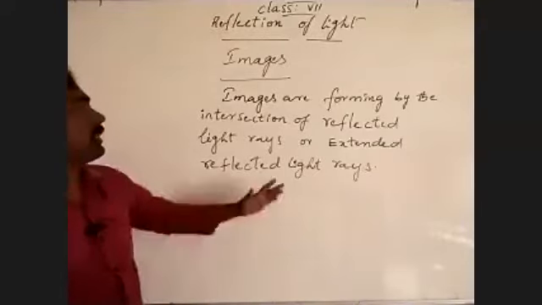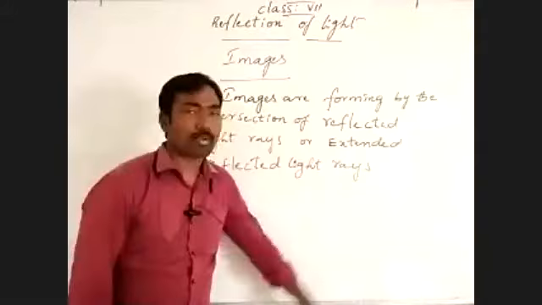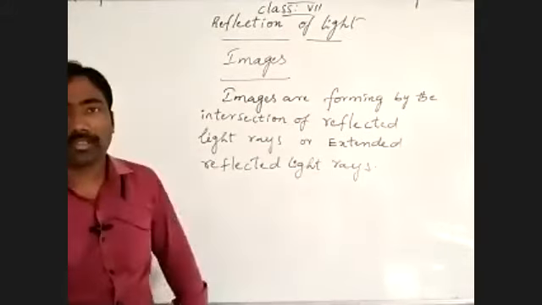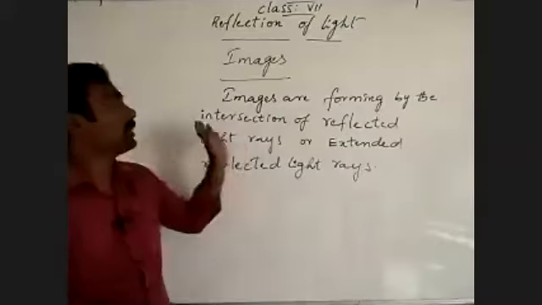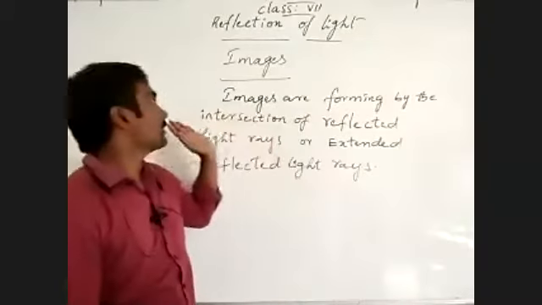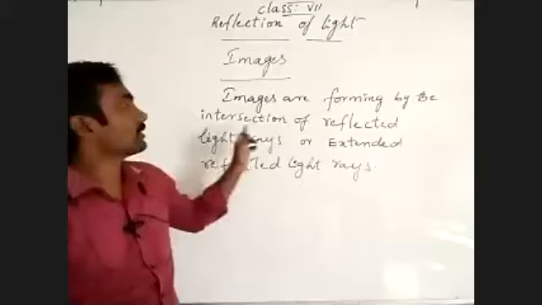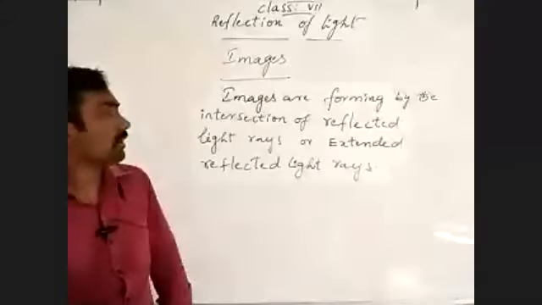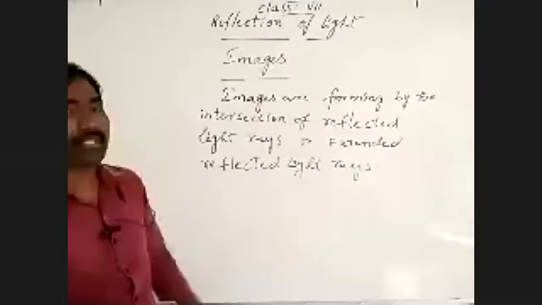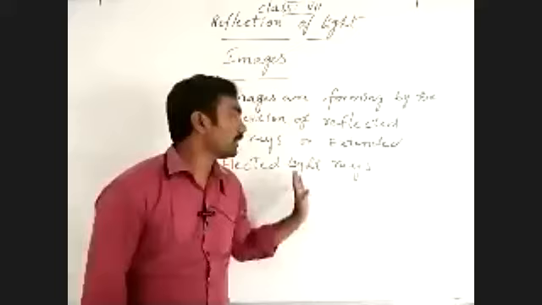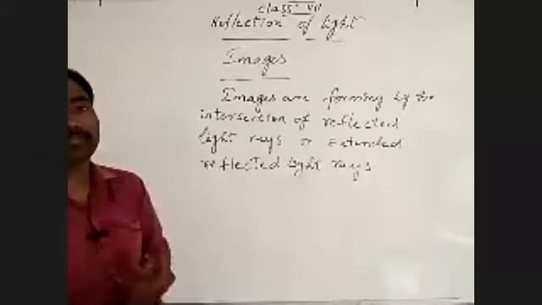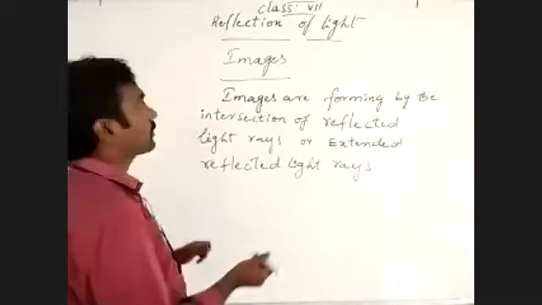You understand? Images will form by this process. If there is a chance to ask how images form, images are formed by the intersection of reflected light rays or extended reflected light rays.